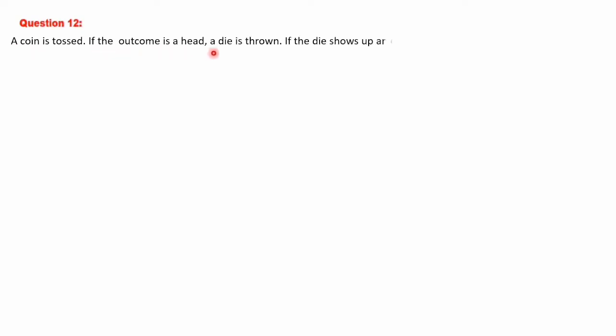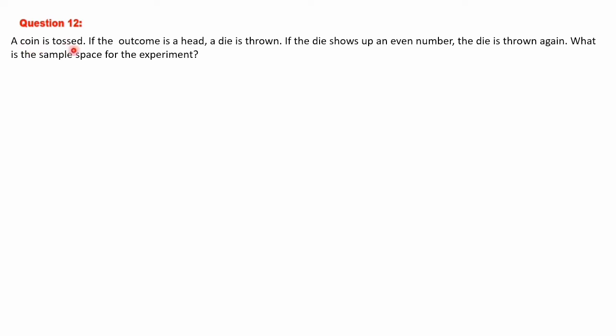Move on to the 12th question. A coin is tossed. If the outcome is head, a die is thrown. If the die shows up an even number, the die is thrown again. What is the sample space for this experiment? Let us understand what is mentioned in the question very clearly, then only we will be able to write the sample space.